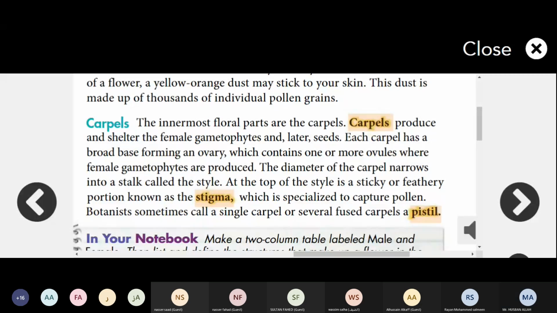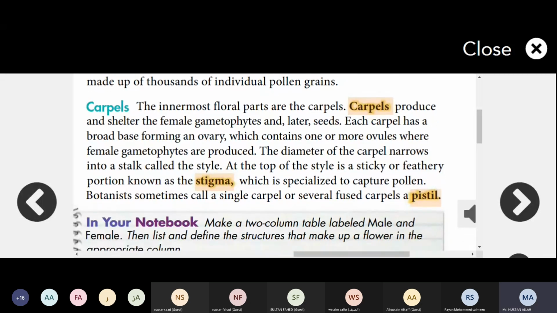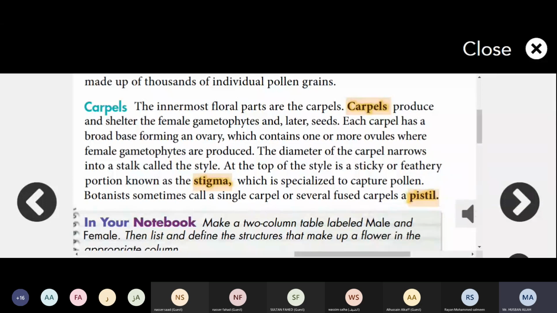The upper part of the carpel narrows into a stalk called the style, as I showed you in the diagram.